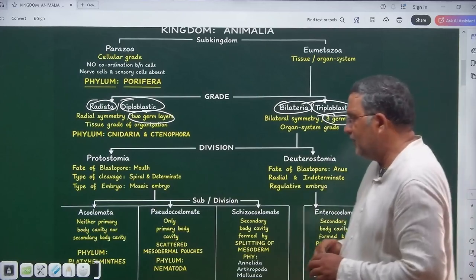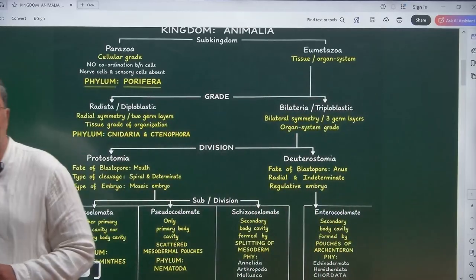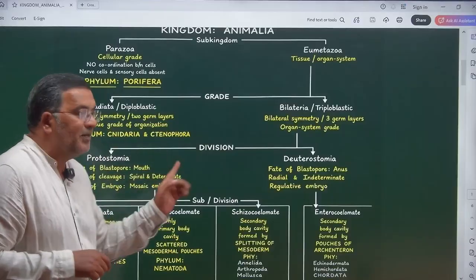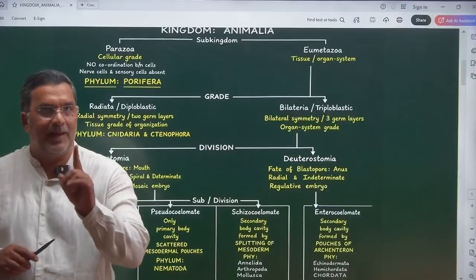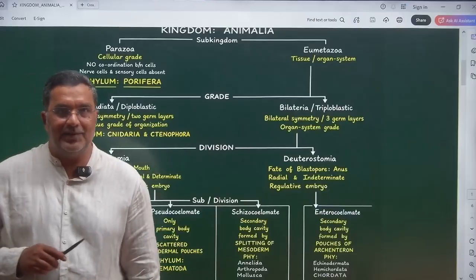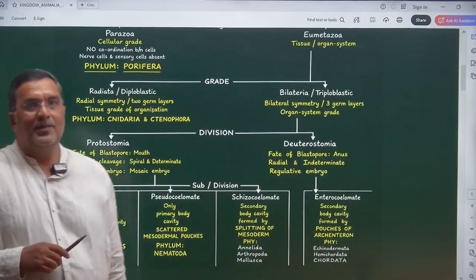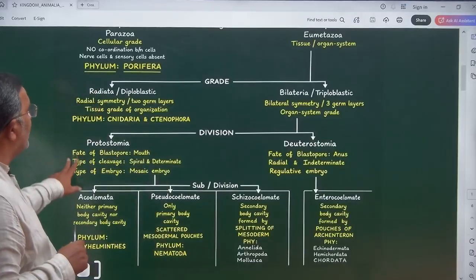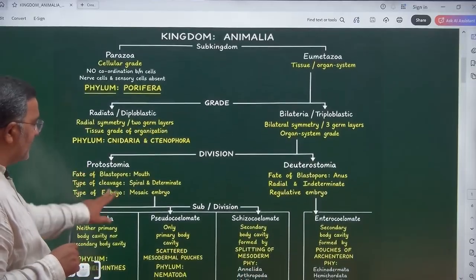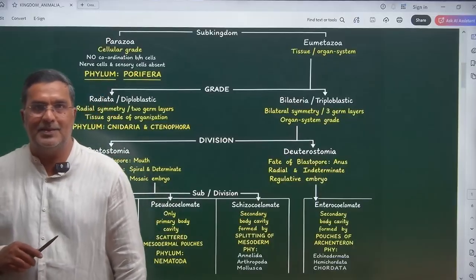As I said in the previous class too, we are going to write 150 questions on the basis of this chart. So slowly, one after another, we are reaching towards those questions. We'll watch and practice the questions also in the coming sessions. This is all about the grades of organization. Thank you.